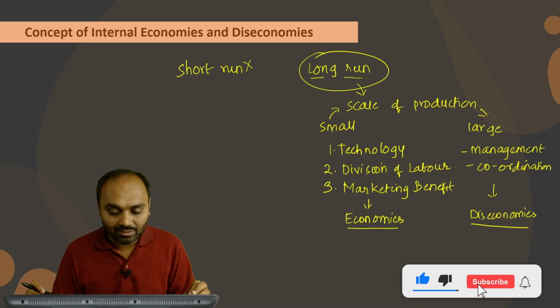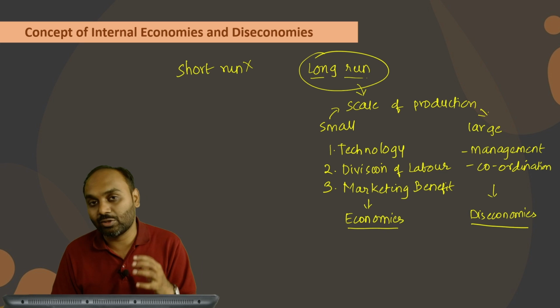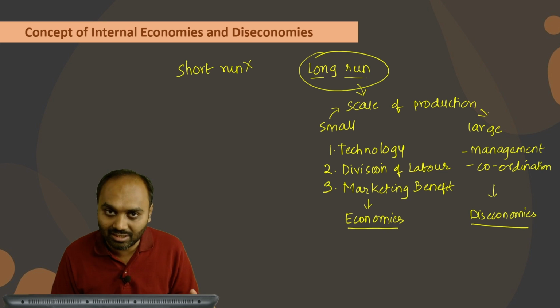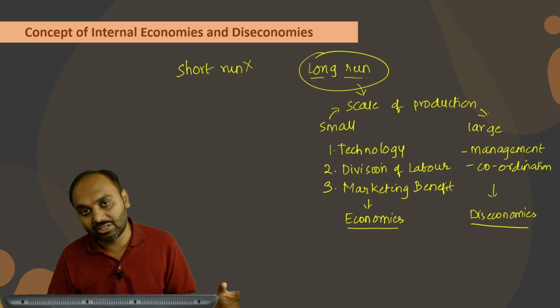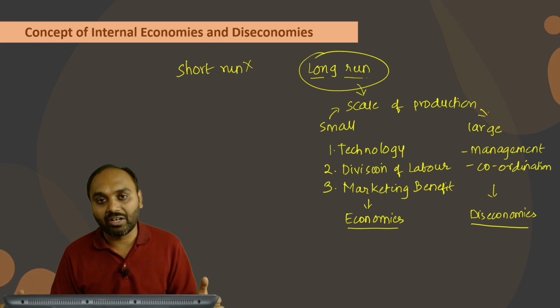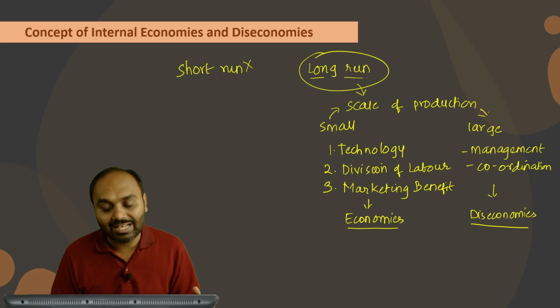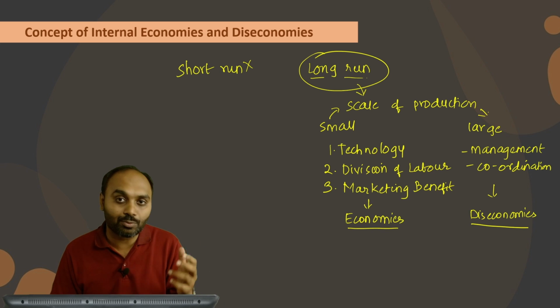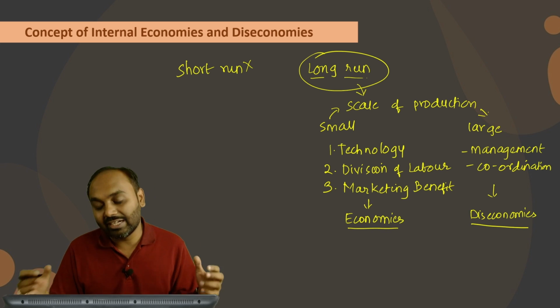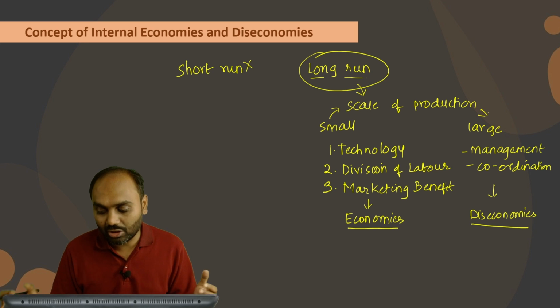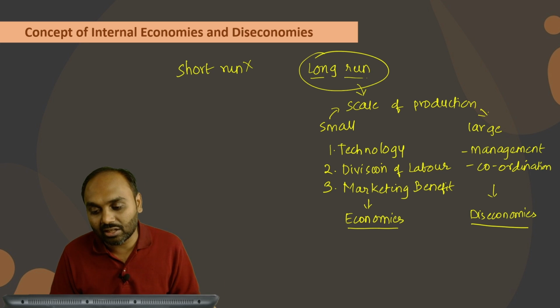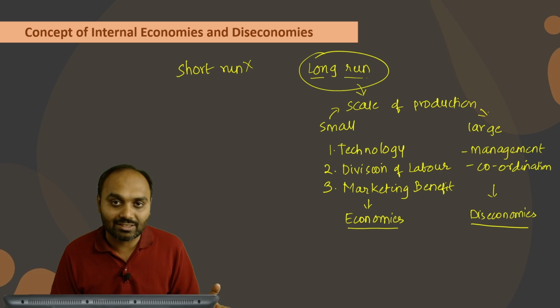So it is very simple. Currently, we are discussing a long run scenario. In the long run, when you produce goods and services on a large scale, that is, you shift your production from small scale to large scale, you get a number of benefits. Those benefits are called economies. And if the organization is so large that you are not able to manage it properly, or there is no proper coordination and control, then it will lead to diseconomies. So economies and diseconomies, both things can occur if we produce goods on a large scale.